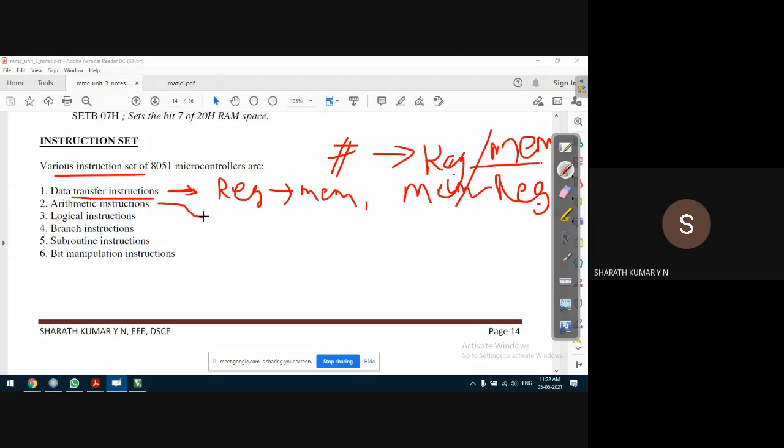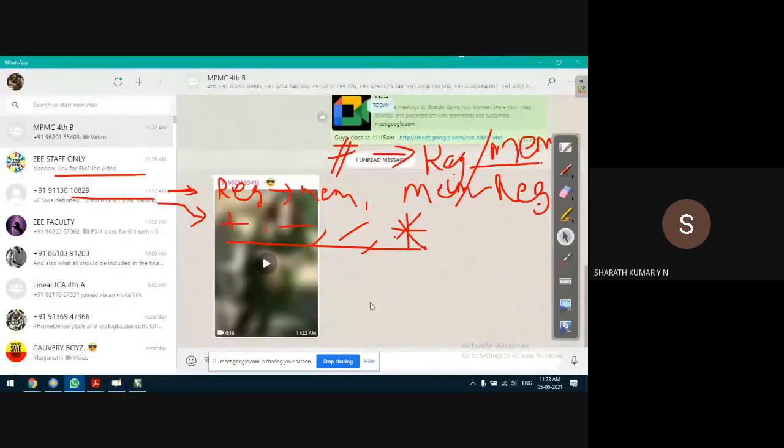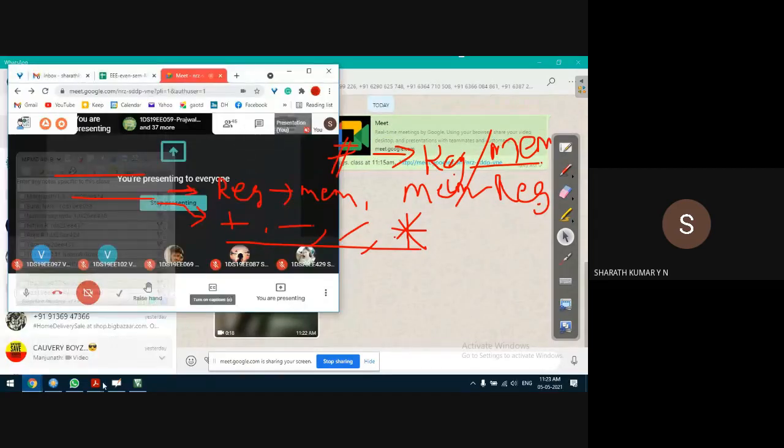Next is arithmetic instructions. We basically perform four operations: addition, subtraction, division, and multiplication. We perform these four arithmetic operations.